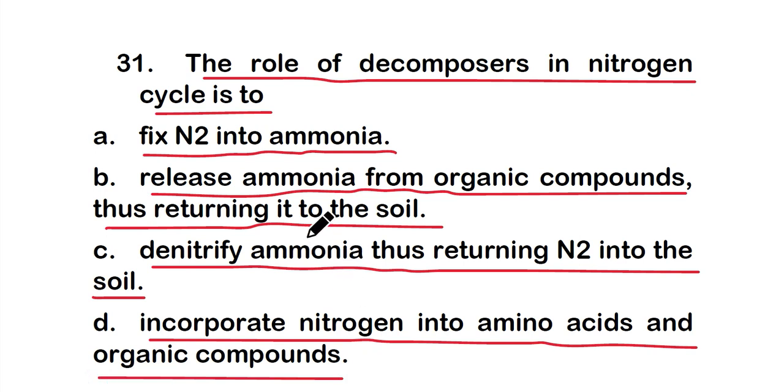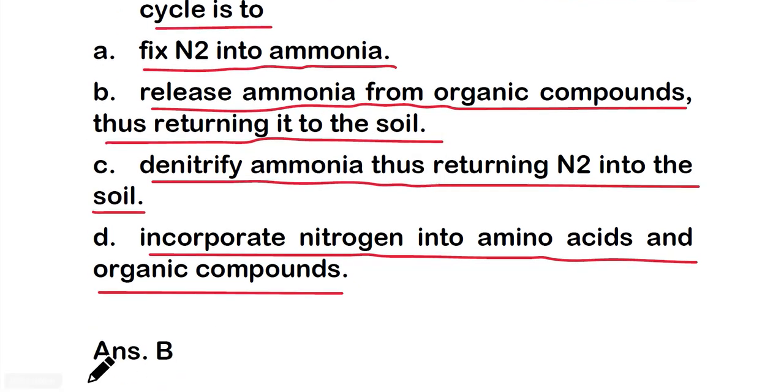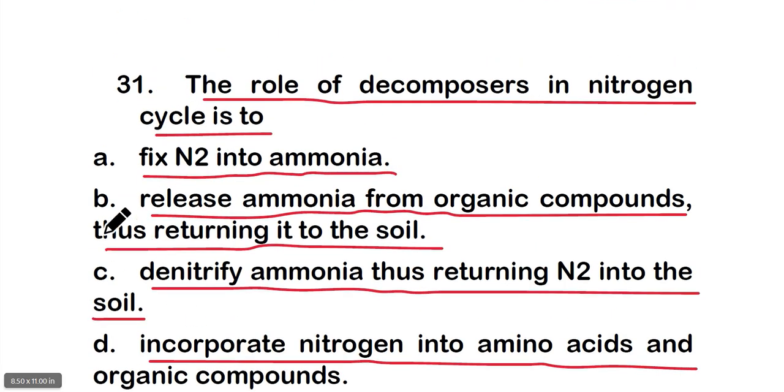So which one is correct about the role of decomposer in nitrogen cycle? And the right one is option B, that is release ammonia from organic compounds, thus returning it to the soil. So the role of decomposer in nitrogen cycle is to release ammonia from organic compounds, thus returning it to the soil.